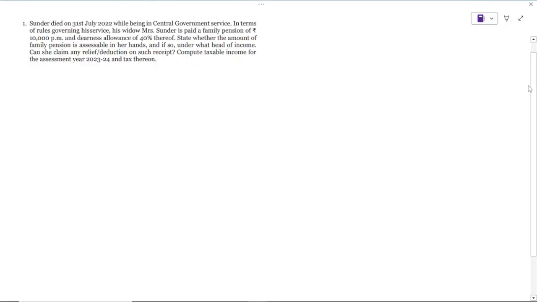Now here in the question, Sundar died on 31st July 2022. While being in central government service, in terms of rules governing his service, his widow, Mrs. Sundar, is paid a family pension of rupees 10,000 per month and dearness allowance of 40%.